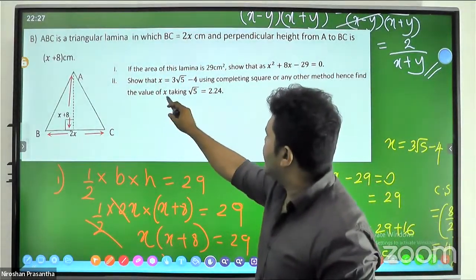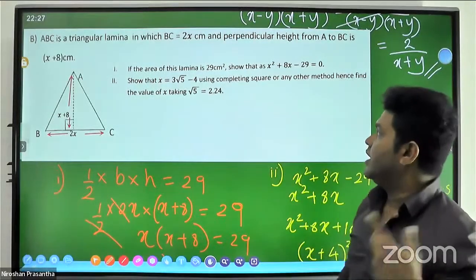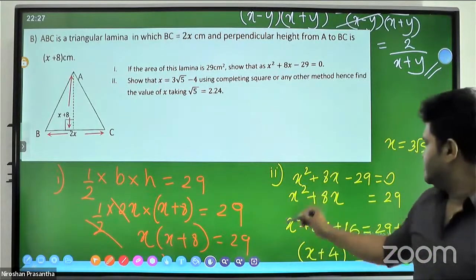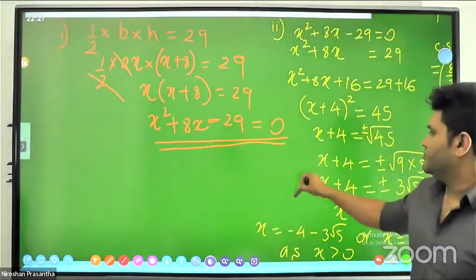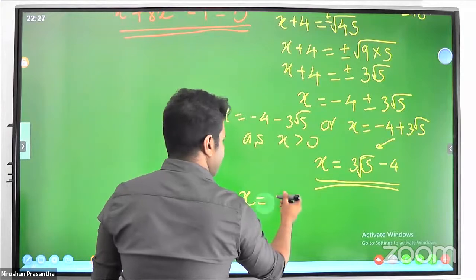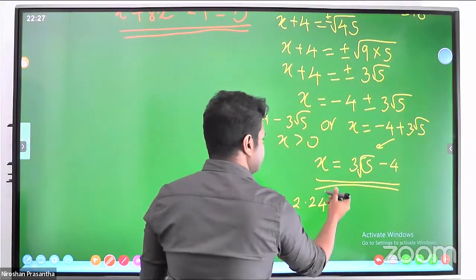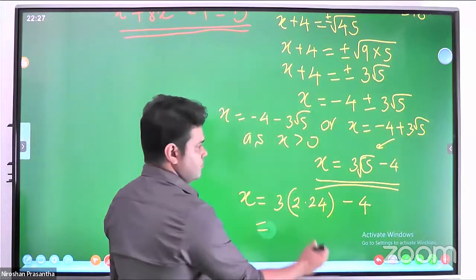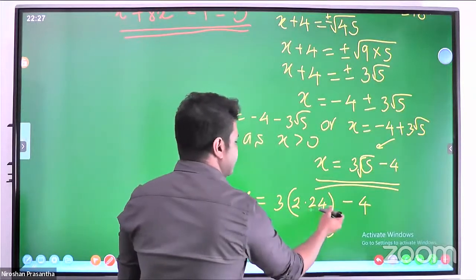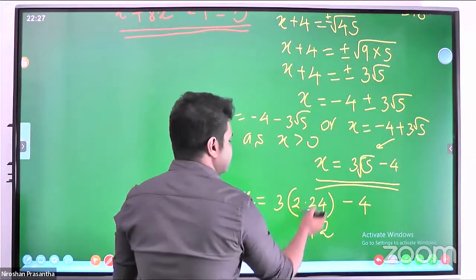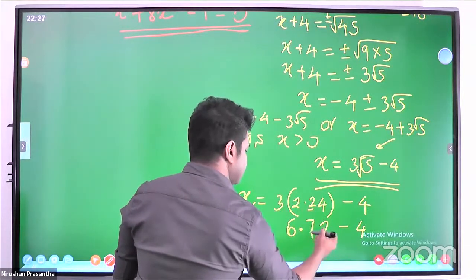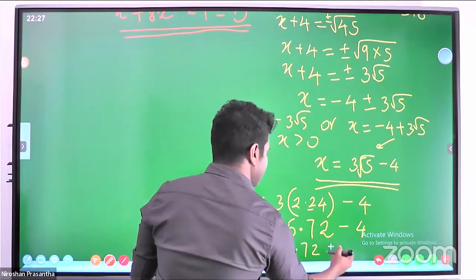Find the value of x taking root 5. Put in the value of root 5 and get the answer. Hence find the value of x. 3 times 4 is 12, 1 remaining. 3 times 2 is 6, and 1 is 7. So 3 times 2.24 is 6.72, minus 4, it's 2.72 cm.